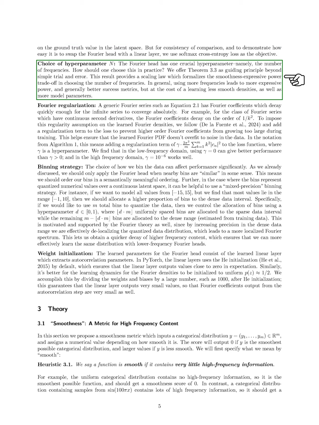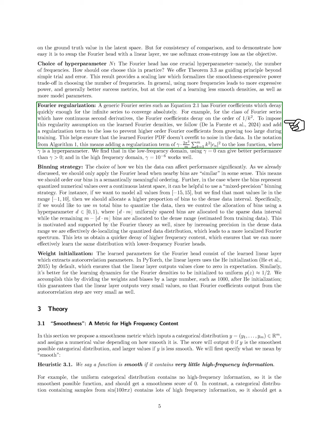One important hyperparameter for the Fourier head is the number of frequencies. We provide a guiding principle to help choose this parameter, as more frequencies generally enhance expressive power but can lead to less smooth distributions and increase model complexity. We also incorporate a regularization term in the loss function to prevent the Fourier coefficients from becoming too large during training, ensuring that the learned PDF does not overfit to noise.